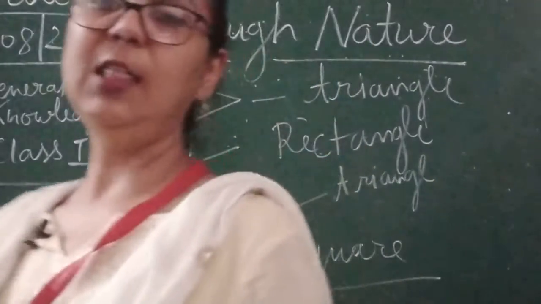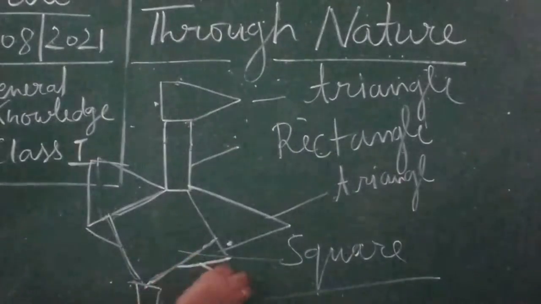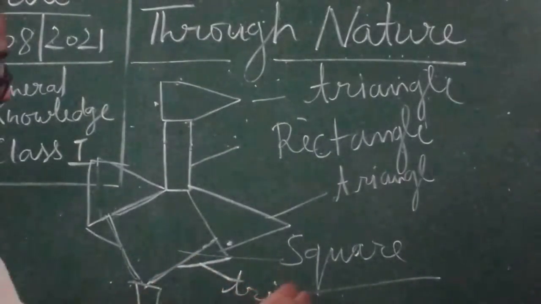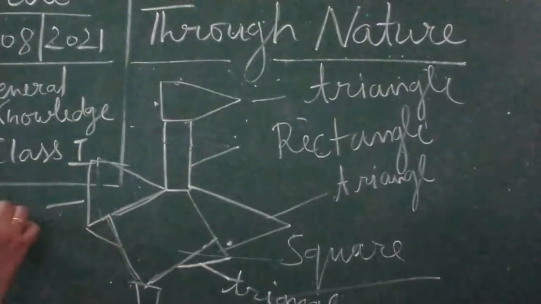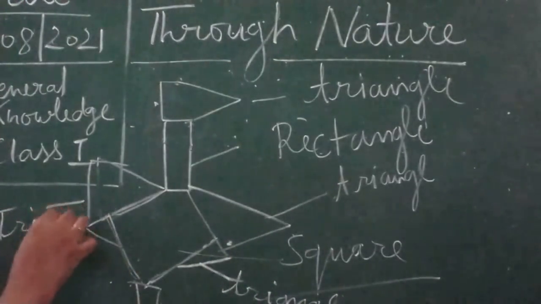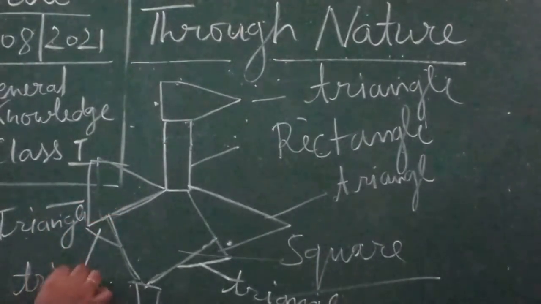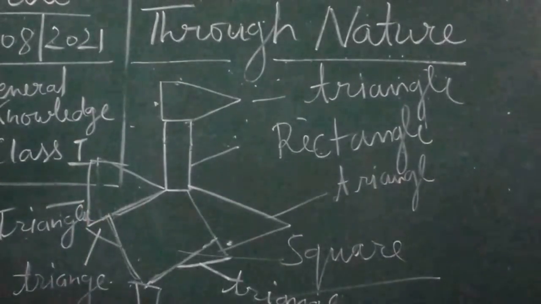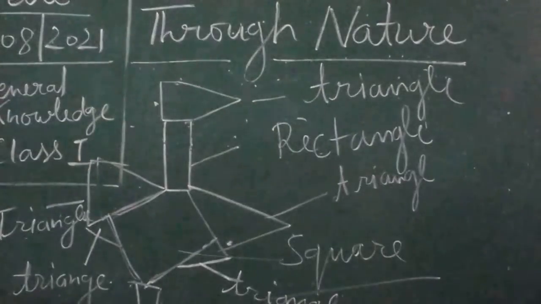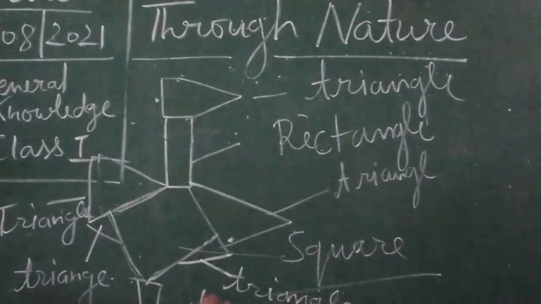And now in the body of this bird you can see small triangular shapes are there, triangle. Now this is also triangle, this is also triangle. Okay. Now the tail is also having the shape of a triangle, children. You can see here children, this is also triangle.